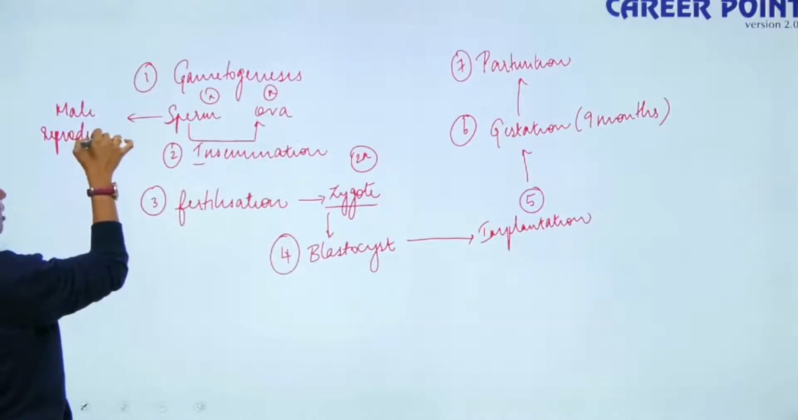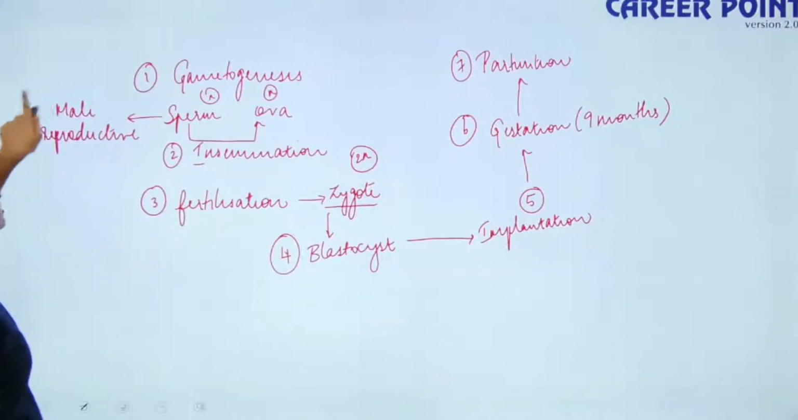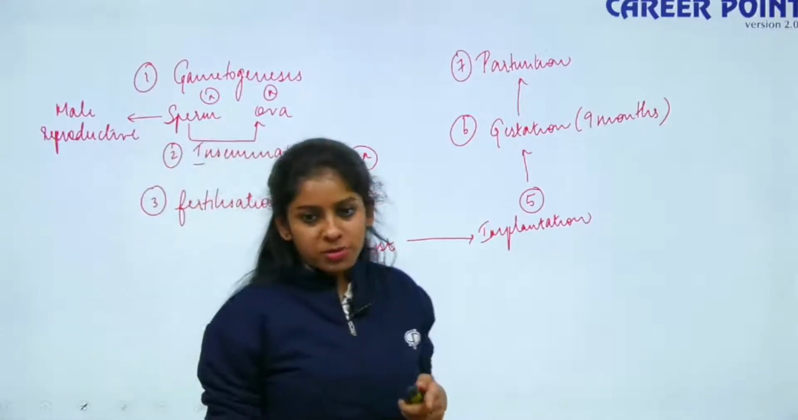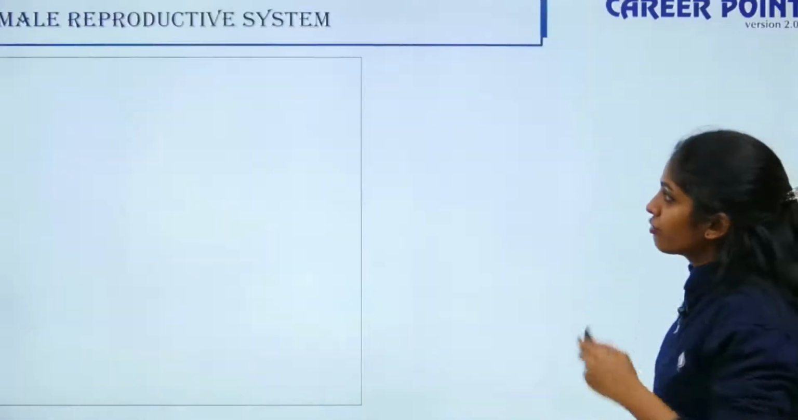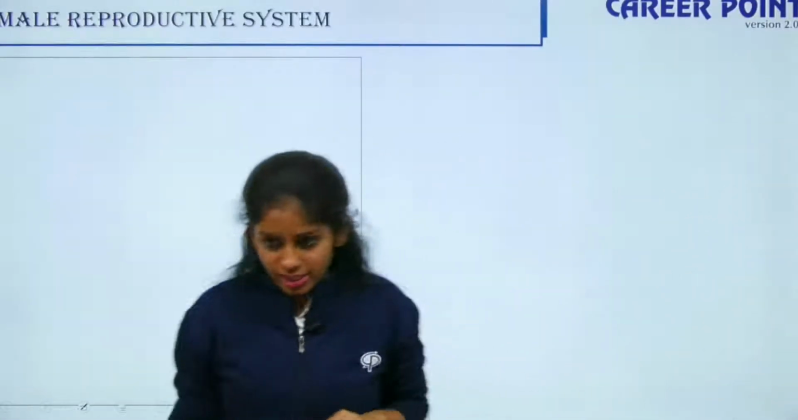And the female gamete is produced by the female reproductive system. So how is the male reproductive system designed to produce the sperms? That is our topic for today. Fine. So moving further, we are starting the topic with the male reproductive system.